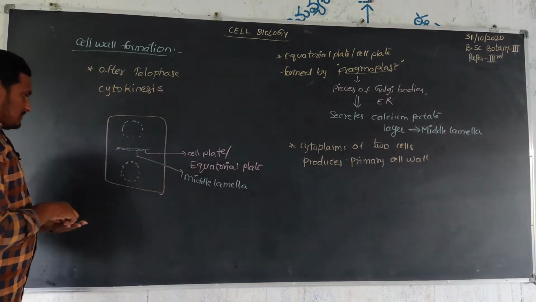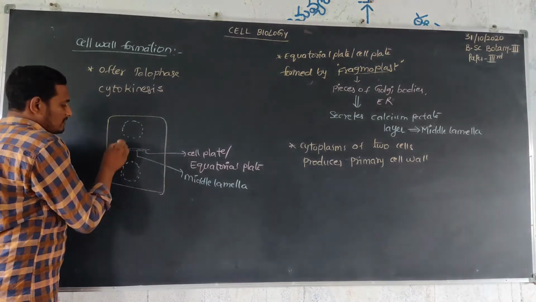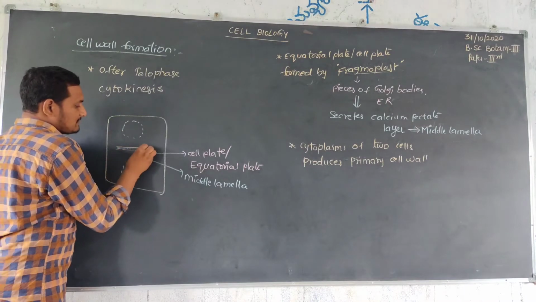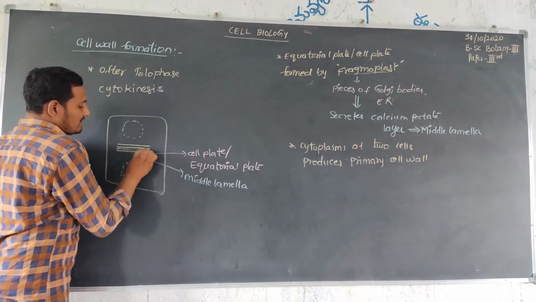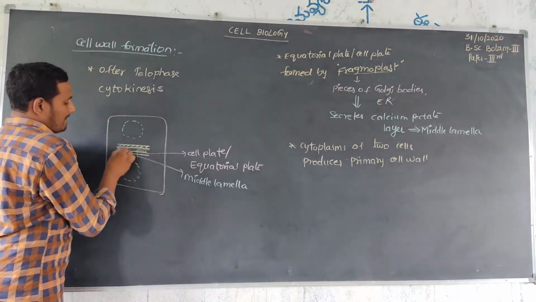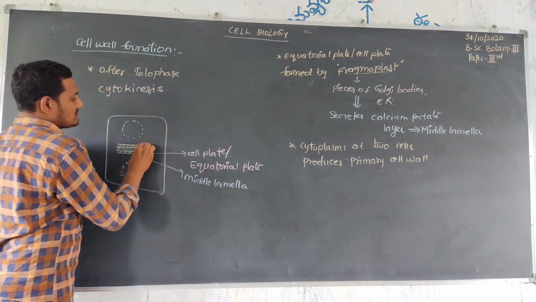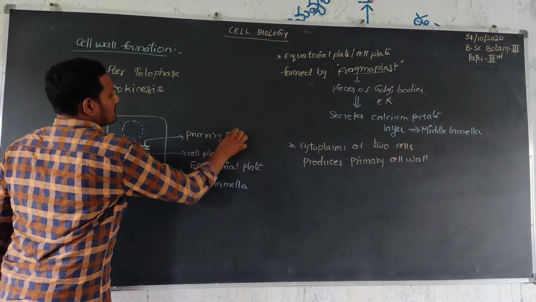After this middle lamella, the cytoplasm produces the primary cell wall. These cells produce the primary cell wall. So, this is the primary cell wall.